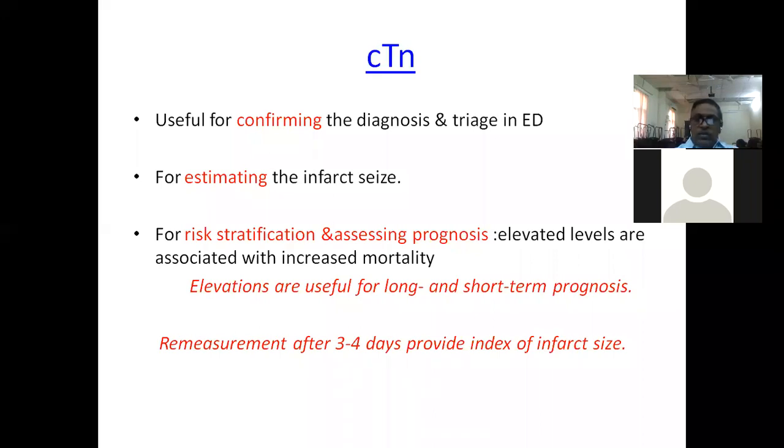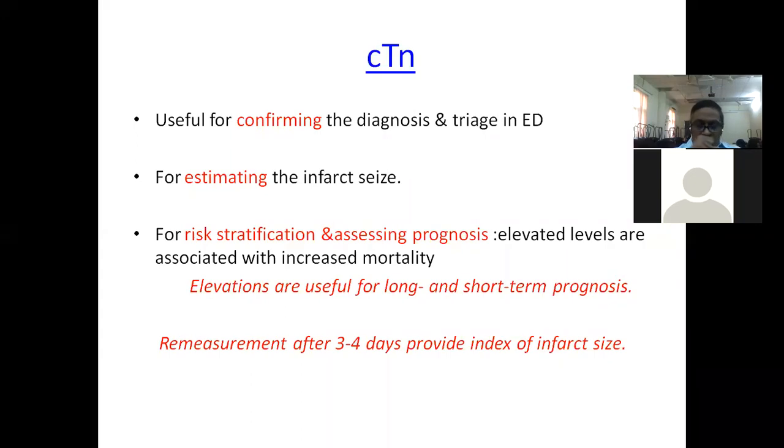Or if it's not elevated at 1 hour, 3 hours, and 6 hours also, a serial estimation of cardiac troponins is very useful to confidently rule out the diagnosis of acute coronary syndrome. Probably you have to search for non-cardiac causes of chest pain, like pericarditis, pleurisy, pulmonary embolism, aortic dissection, etc. This is the differential diagnosis of chest pain that I already told you in the first class when I was talking about angina, chronic angina. So for confirmation of diagnosis or for refuting the diagnosis, this is useful. Another thing is you measure it on the third day. If the elevation is very high, probably it estimates the infarct size.